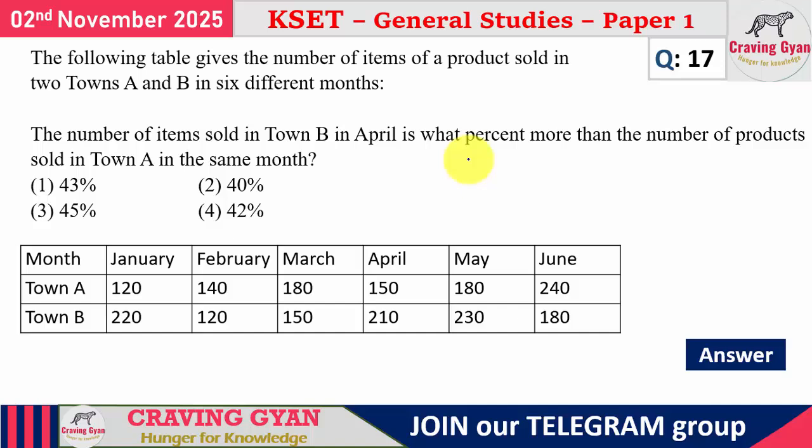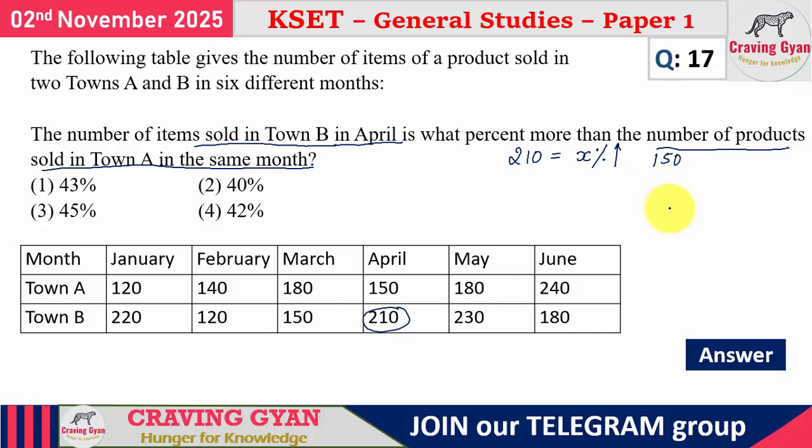In the 17th question, what they are asking is the total number of items sold in town B in the month of April. In the month of April it is 210. What percent more is it when compared to the number of products sold in town A in the same month? Town A will be 150. So if I take 210, how much more is it when compared to 150?